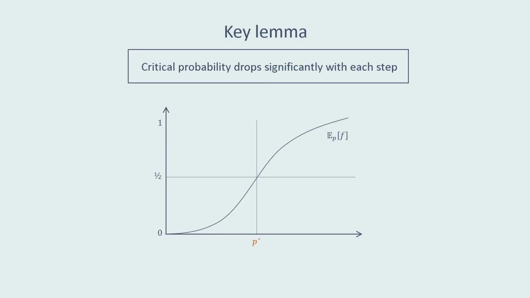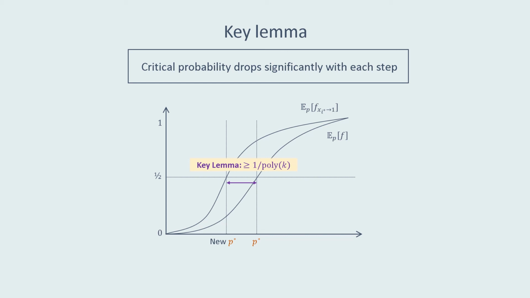In order to show that each step in our walk brings us closer to the 1 region, we need to show that each step brings us closer to the constant 1 function. And to do this, we show that the critical probability drops significantly after each step. In particular, we can show that the difference between the critical probability of f and the critical probability of the function obtained by restricting according to the step that we make is at least 1 over poly k. And so in each step, we make additive 1 over poly k progress towards 0.